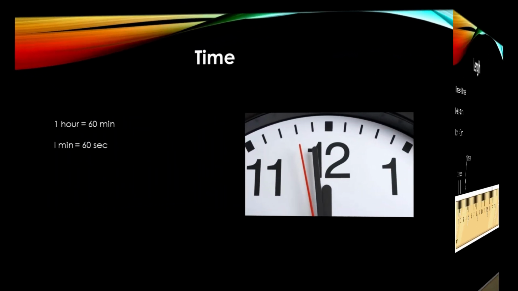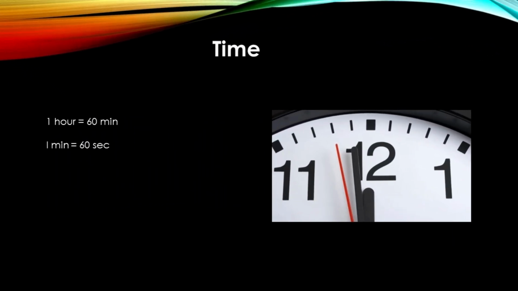Let's talk about the SI unit of time, which is the second. A second is a very small duration of time. On wall clocks, normally you can see the red needle. One movement of the red needle indicates 1 second. Sometimes we need to measure a large duration of time, so for this purpose we need a large unit, which is the minute or hour. So 1 hour is equal to 60 minutes and 1 minute is equal to 60 seconds.